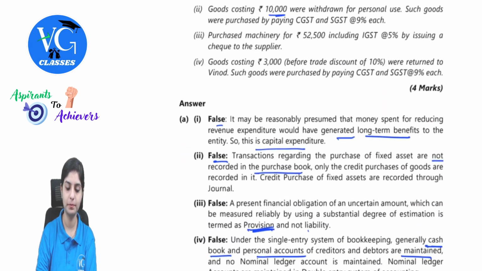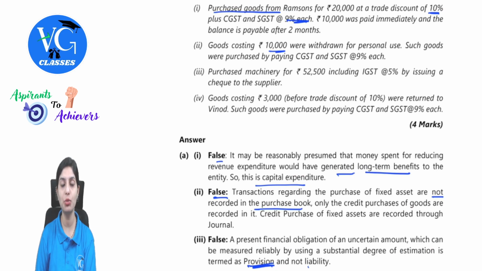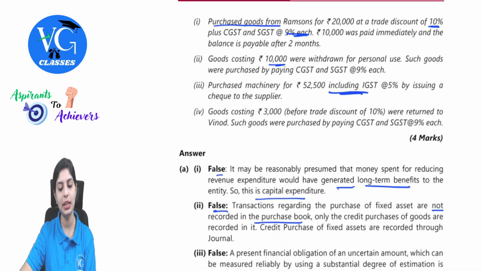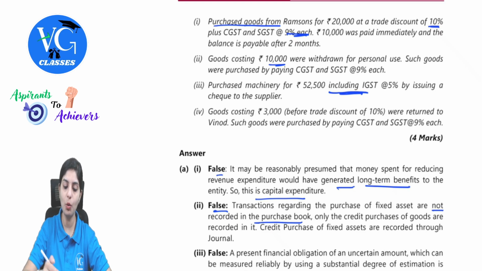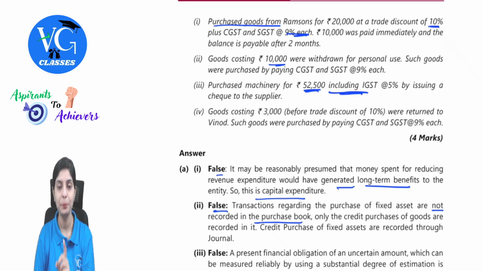Next entry, purchased machinery for 52,500 including IGST at 5% by issuing a check to the supplier. This transaction is simple, guys, but one simple calculation which students would generally miss out is, since we observed that in the first two transactions GST was separately applied on the transaction amount, here whatever the transaction amount you are observing, 52,500, is already including GST. But we need a breakup. First we need to find out the gross value and then the GST amount on that gross value.